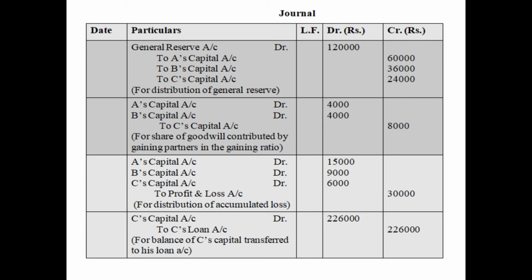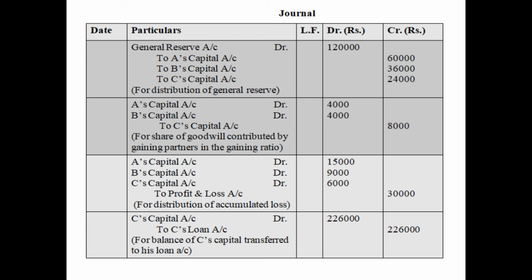Then the second entry is for the contribution of goodwill by the gaining partners. That is, A's capital account debited 4,000, B's capital account debited 4,000. Their capital account is being debited because they are contributing the goodwill, hence their capital balance will decrease. To the retiring partner, that is to C's capital account 8,000.